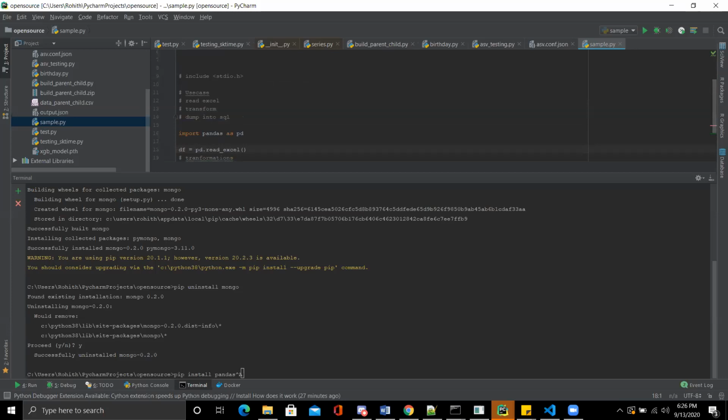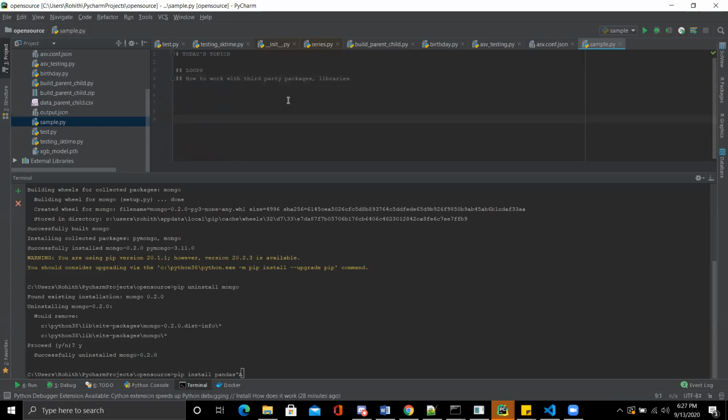Make sense? Okay, so that's it then. If there are no further questions, we can close the session because we already covered pretty much all the topics, all the basics from Python. The rest you need to do some kind of hands-on to understand more and more how the internal structure is working.